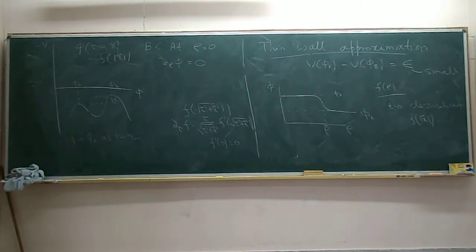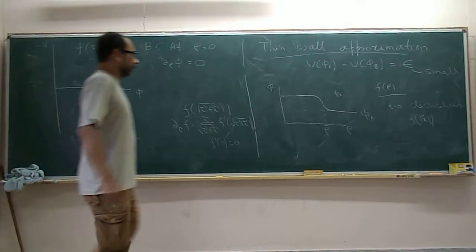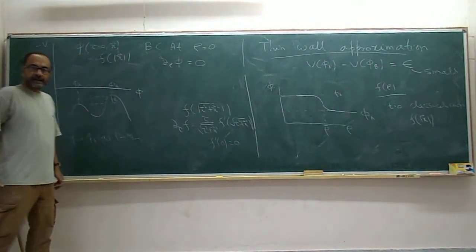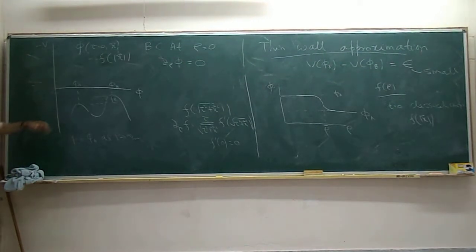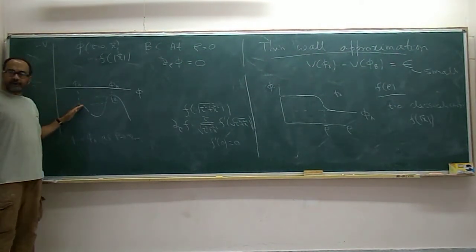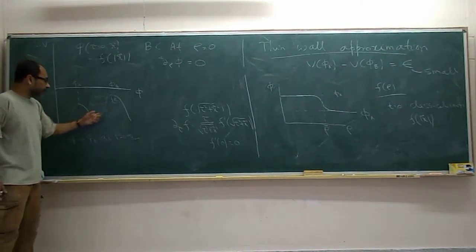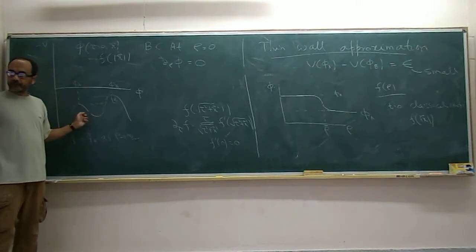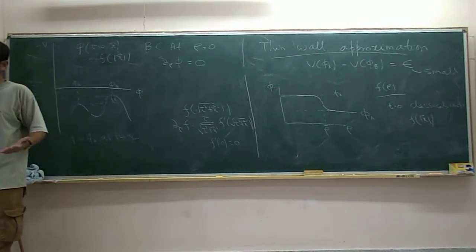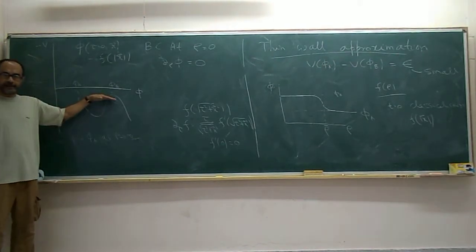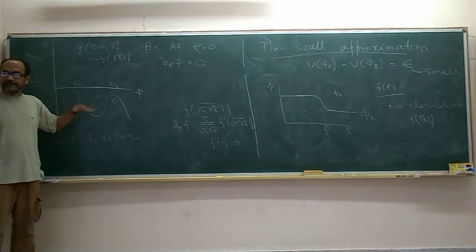Is this clear? So the idea now is that we will try to make this more quantitative, and the way we will do it is to notice that this part of the rolling, because you have already said that the friction term should be small, it's as if there is frictionless rolling. So most part of the actual rolling can be thought of as a frictionless rolling in a potential with two equal heights. You start from the potential of two equal heights and you roll from one to the other.